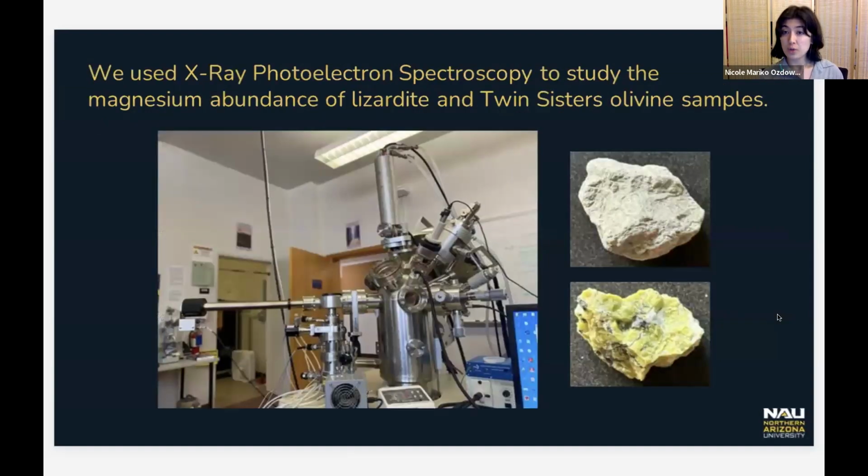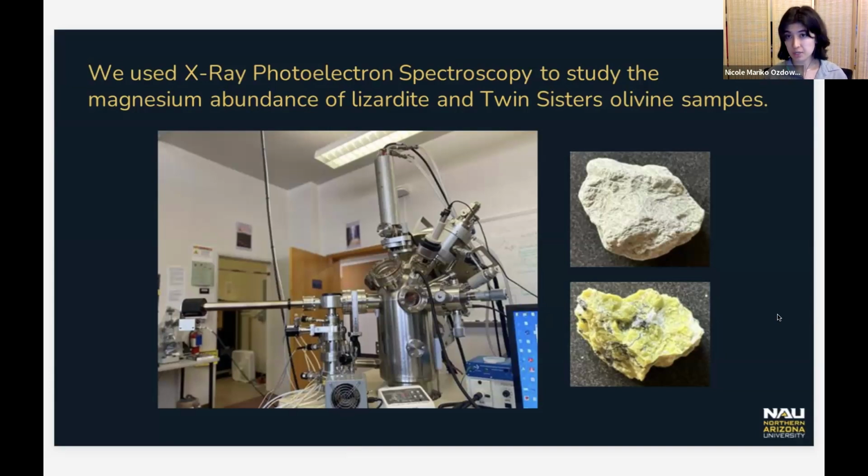So we also used X-ray photoelectron spectroscopy to study the magnesium abundance of lizardite and Twin Sisters olivine samples. I'd like to note that we used Twin Sisters olivine samples and studied those as well in order to replicate Contando et al.'s results. On the left is an image of our PHI surface analysis system that we have here at Flagstaff, Arizona, that we used to conduct X-ray photoelectron spectroscopy in addition to ion irradiation. Our PHI surface analysis system operates at a base pressure of 10 to the minus 9 torr.